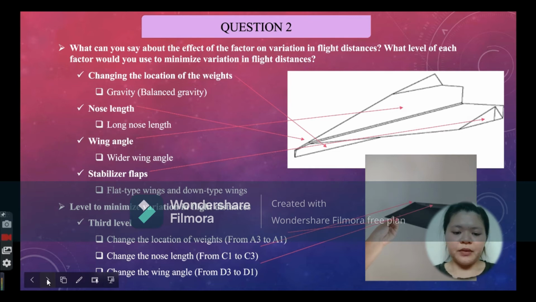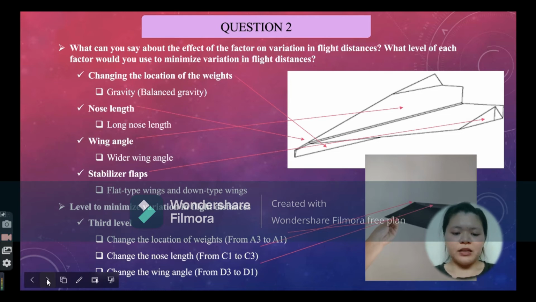In addition, change in wing angle also affects the flight distance of an airplane. Based on the experiment that has been done at the research site, we have observed that aircraft with a wider wing angle have a longer flight distance compared to a less wide wing angle.